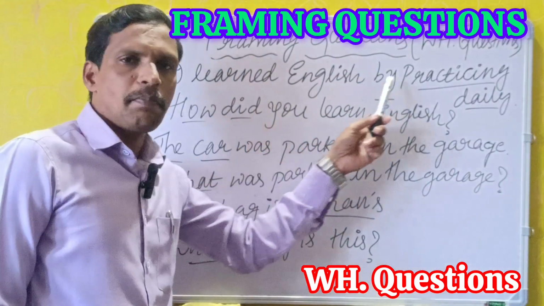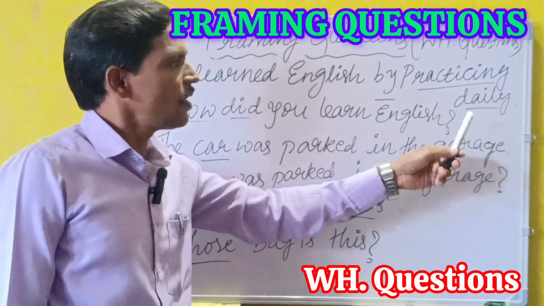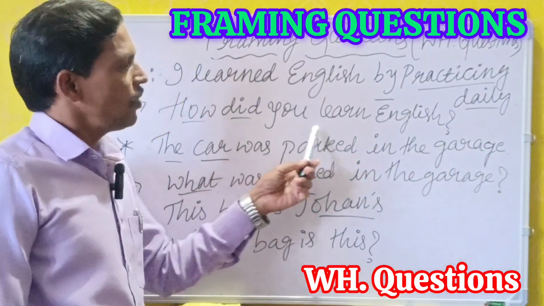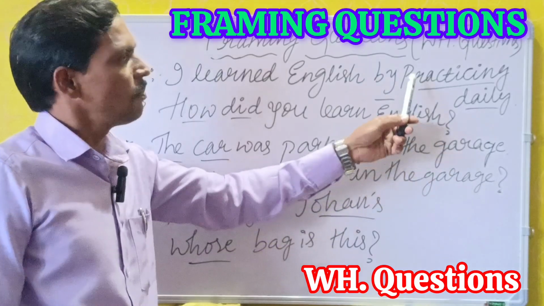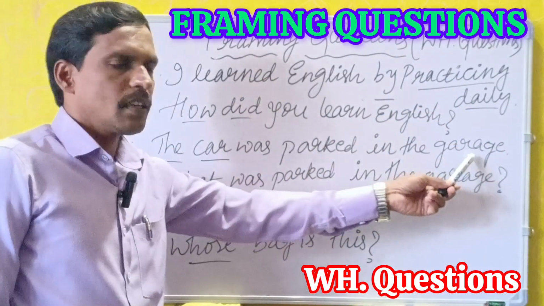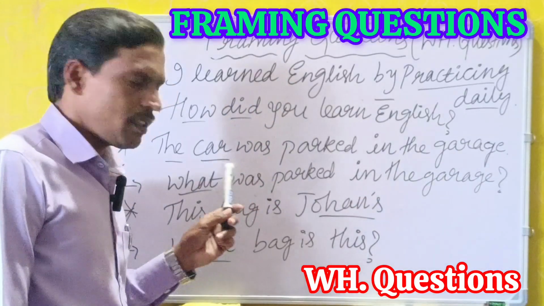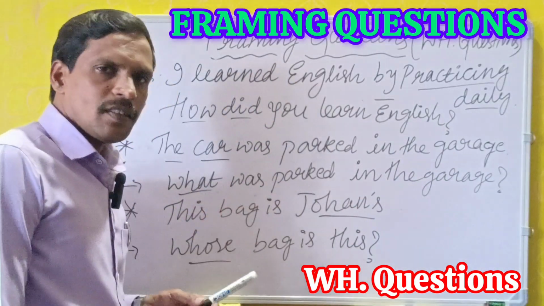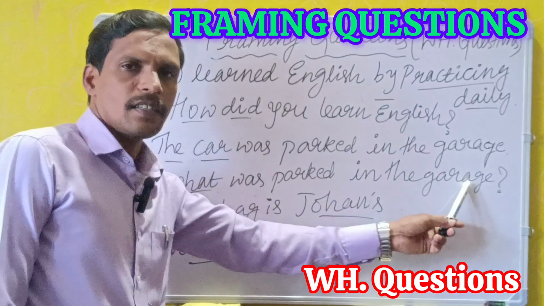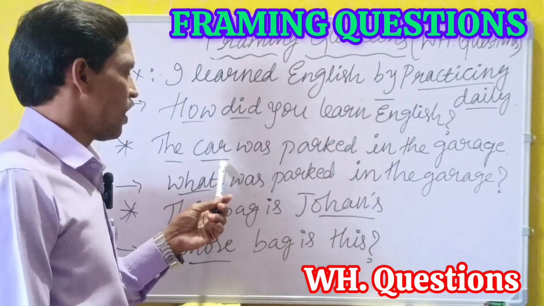I learned English by practicing daily. Here the underlined words are by practicing daily. How did you learn English? The answer is by practicing daily. The car was parked in the garage. The underlined words are the car. The question is, what was parked in the garage? The answer is the car.